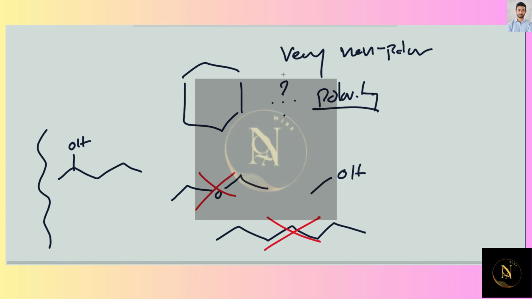Okay, so now we've got to decide between pentanol and methanol, which one is more polar, which one is less polar. And it turns out that methanol is more polar. The reason for it is that they both contain the same delta positive, delta negative OH bond, and they both contain a delta negative, delta positive oxygen-carbon bond, but the pentanol has all these additional nonpolar bits sticking off, right?